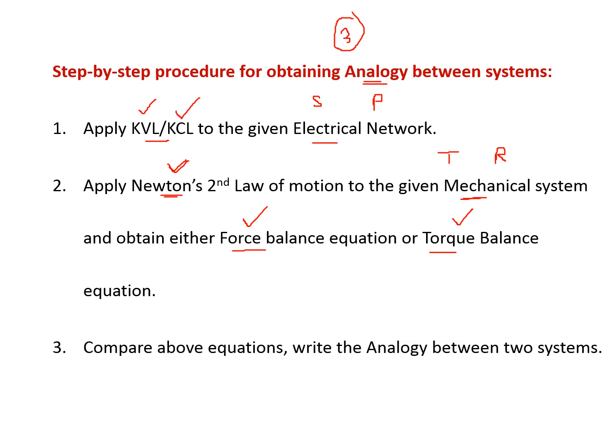Coming to the third step, we have to compare the above two equations. That is, in the first step we are going to get one electrical equation, and in the second step we are going to get one mechanical equation. In the third step we have to compare these two equations, and we are going to write down the analogy between those two systems. This is the complete procedure for obtaining the analogy between the systems.